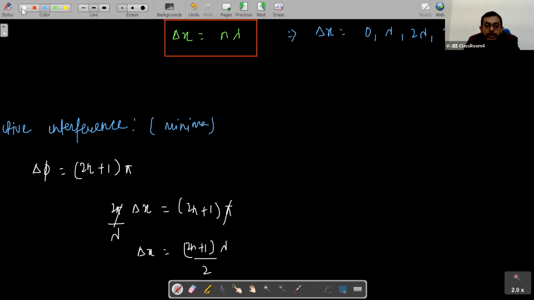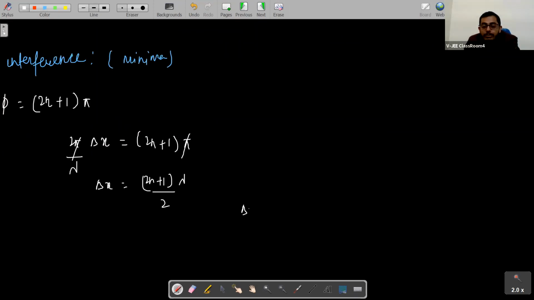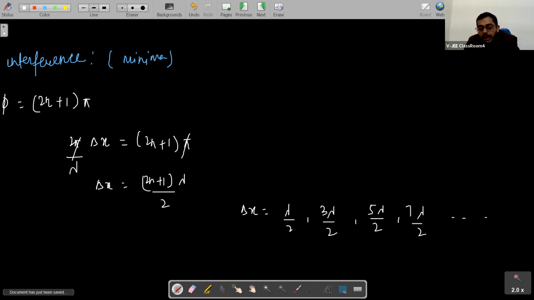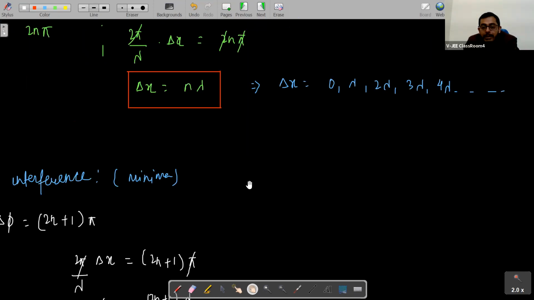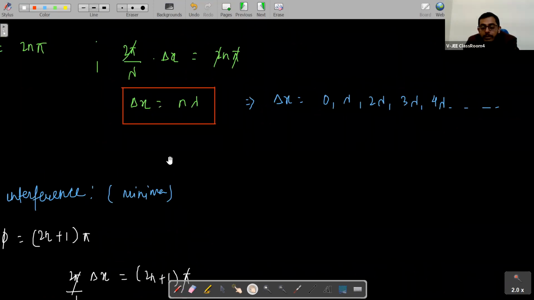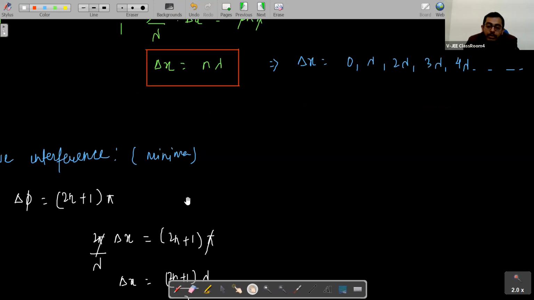So for minima, what will be the value of delta x? Delta x should be lambda by 2, 3 lambda by 2, 5 lambda by 2, 7 lambda by 2, and so on, right? So this is the condition of maxima and minima in terms of path difference. We have talked about phase difference and we have also talked about path difference now, right? Are you all getting my point, students?